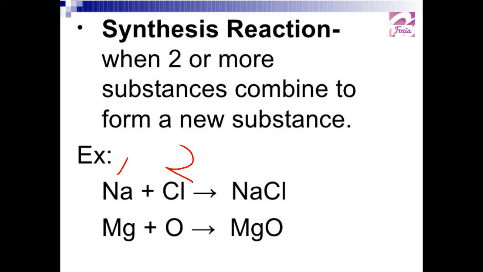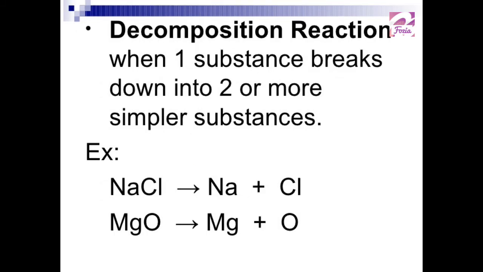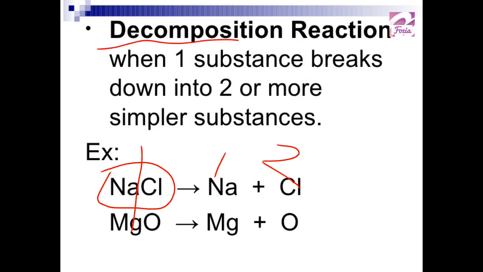Another substance is chlorine. These 2 substances or chemical species are making a bond to form a new product, that is sodium chloride. As 2 chemical substances or species are combined here, we say synthesis is going on. But on the other hand, when one molecule, the constituent atoms split up or the bond is broken down, 2 or more substances are produced, then we say decomposition is going on.